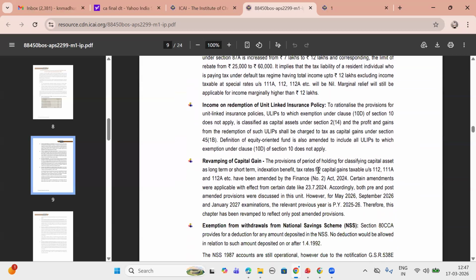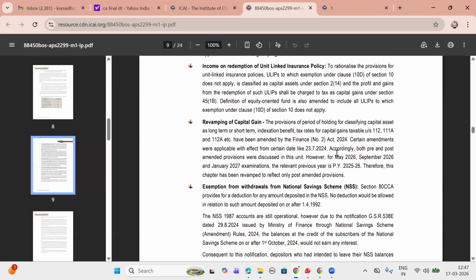Income on redemption of ULIP, unit linked insurance policy. To rationalize the provisions for unit linked insurance policies, ULIPs to which exemption under Section 10(10D) of Section 10 does not apply, it is classified as capital asset under Section 2(14), and profits and gains from redemption of such ULIPs shall be charged to tax as capital gains under Section 45(1B). Definition of equity oriented fund is also amended to include all ULIPs to which exemption under Section 10(10D) of Section 10 does not apply.